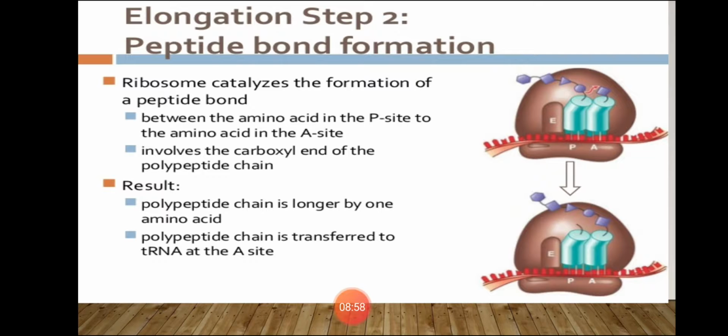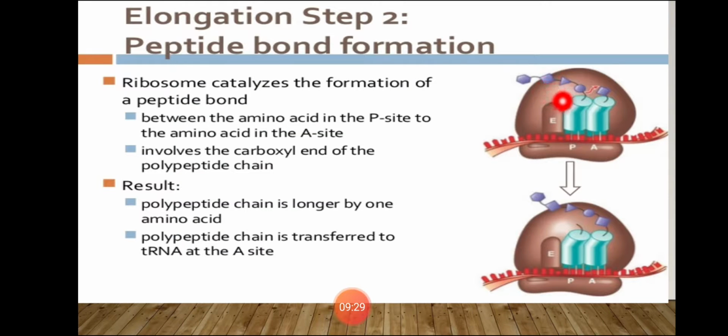Okay, peptide bond formation. See here what is happening. The ribosome catalyzes the formation of a peptide bond. You can see here the A site and P site. What is happening? The aminoacyl complex is moving. This mRNA is moving actually. mRNA keeps on moving, and when it comes to the P site, what is going to happen? The peptide chain is going to form.